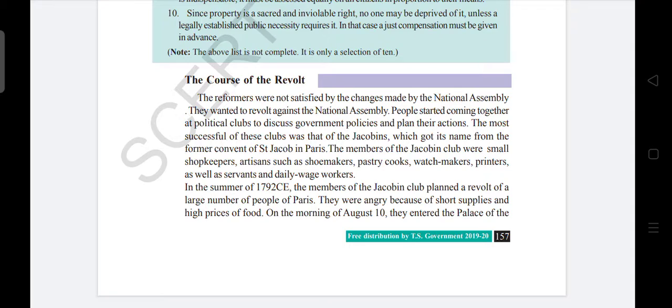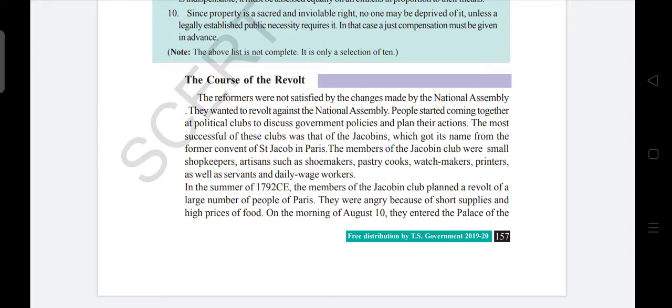The members were small shopkeepers, artisans like shoemakers, pastry cooks, watchmakers, printers, as well as servants and daily wage workers.